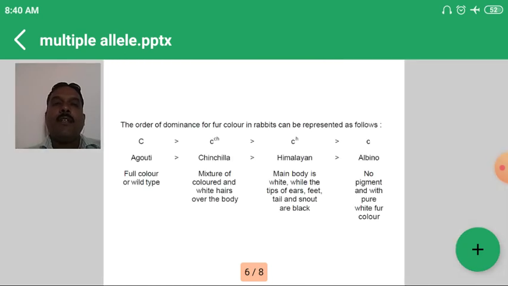Next, the order of dominance in case of the four coat colors given. Agouti, capital C, is dominant over chinchilla, small c raised to ch, which is dominant over Himalayan, small c raised to h, which is dominant over small c, or small c raised to a, that is the albino. So the agouti or wild type is dominant over chinchilla, chinchilla is dominant over Himalayan, and Himalayan is dominant over albino. Such a dominance series is observed in case of the coat color in rabbits.